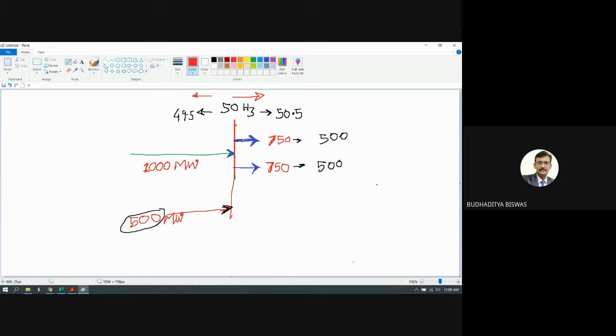Everything depends upon the load and the generation. If it is balanced, 50 hertz is maintained. But if it is not balanced, if the load demand tends to increase, it means the full load demand is not able to be supplied by the generation. So at that time the frequency tends to decrease. And when the load demand is less compared to the generation, the frequency tends to increase.